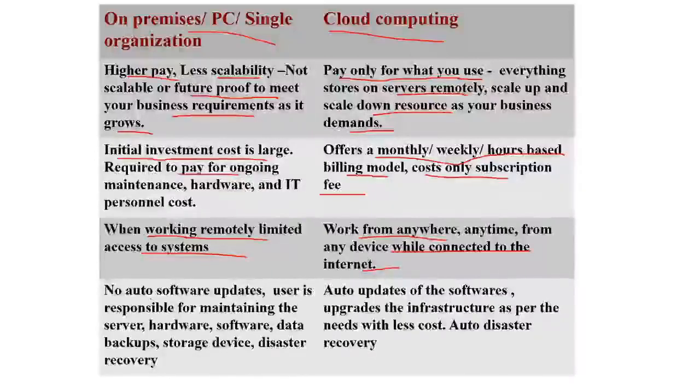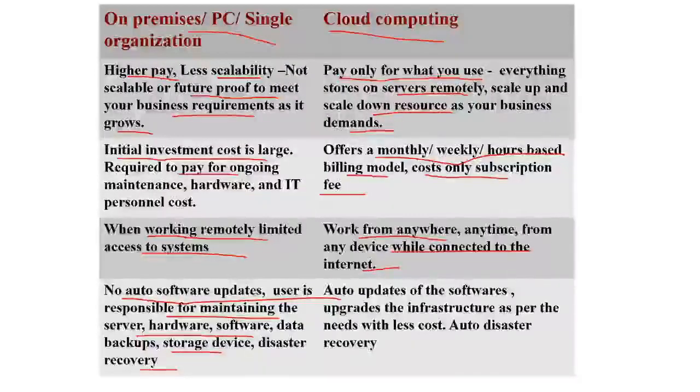Whereas on-premises, there are no auto software updates. The user is responsible for maintaining the server, hardware, software, data backups, storage devices and disaster recovery. In an on-premises PC or single organization, there are no auto software updates. Even if you want to update your software or any application, again you need to pay for that.